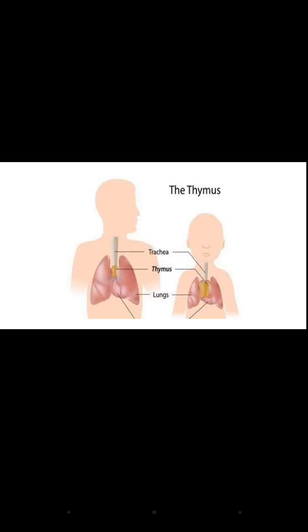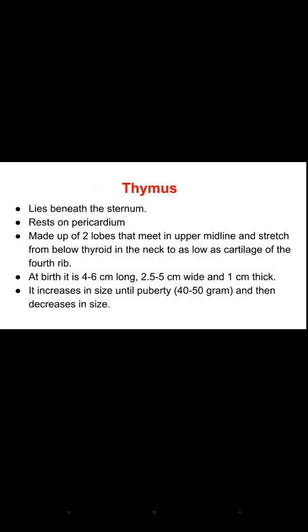The thymus gland, which is present below the sternum, as you can see, in the child it is of more height and width, but as the person ages, it becomes small in size. In child, it is large. It lies beneath the sternum. It rests on the pericardium.